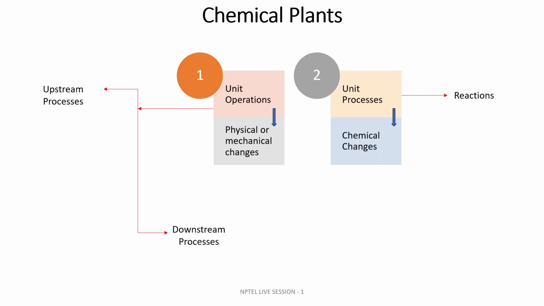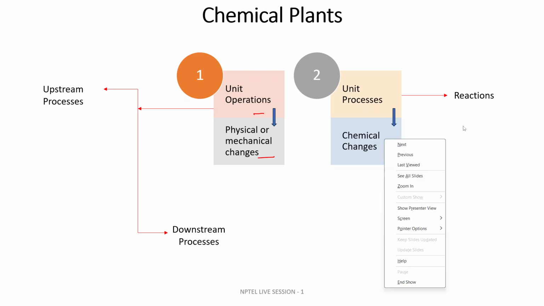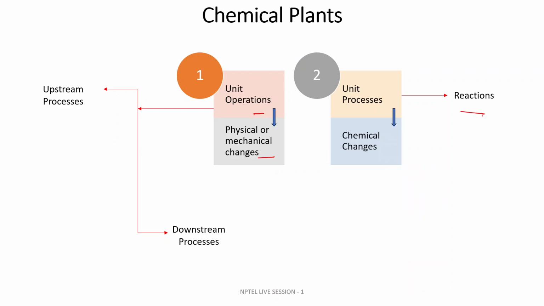Unit operation involves physical and mechanical changes, like crushing, screening, washing. Whereas chemical processes involve chemical changes, like chemical reactions.